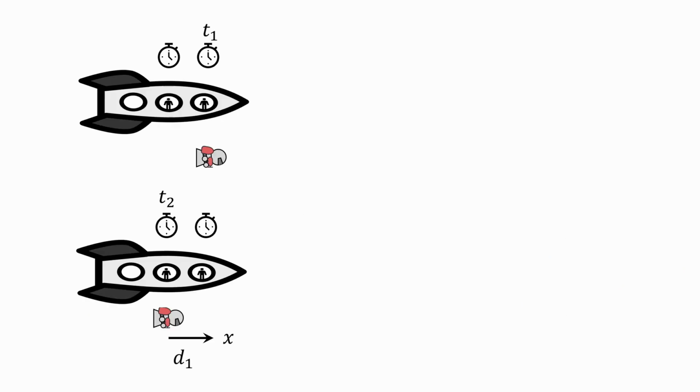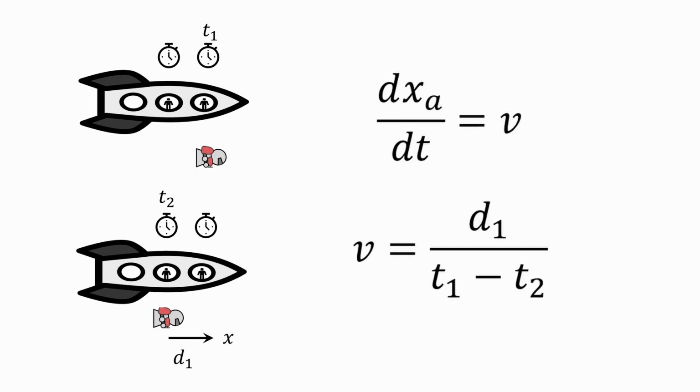For this you do the following. You and the other passenger sitting in front of you record the time the astronaut is right in front of both of you, namely t1 and t2. With this information and knowing the distance between the seats, you determine the velocity of the astronaut as follows.